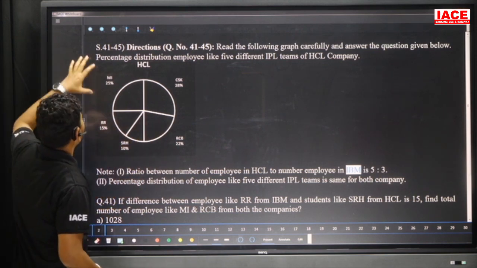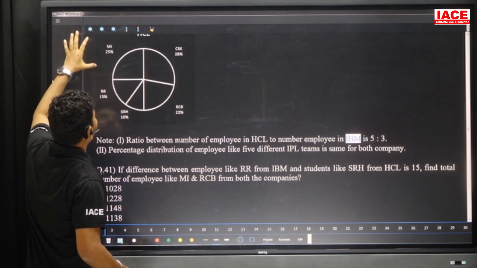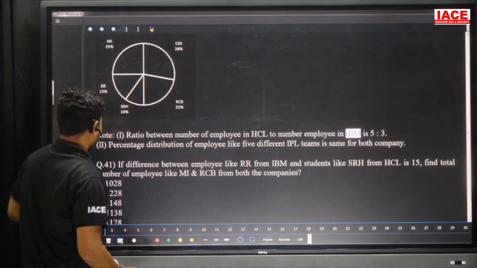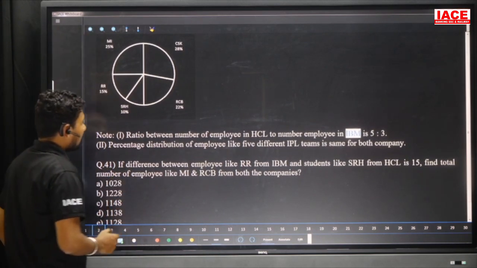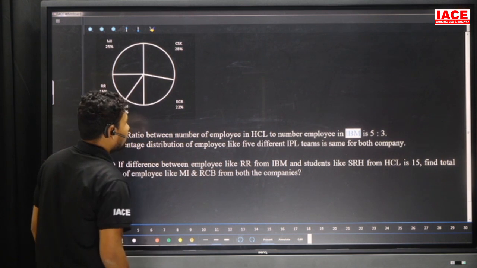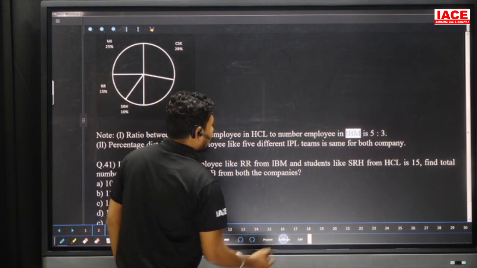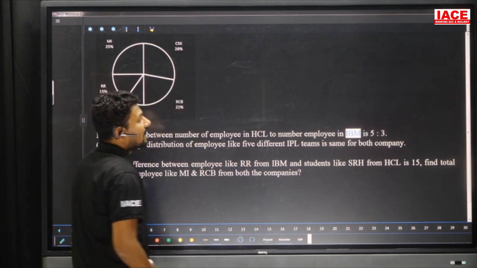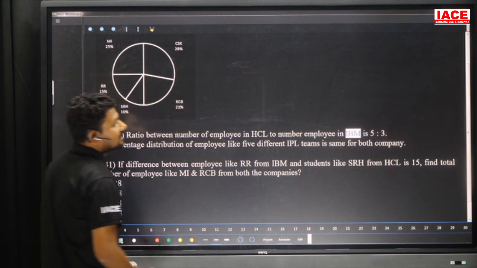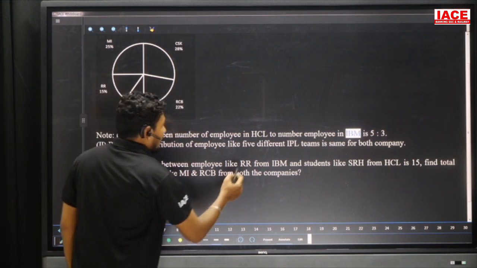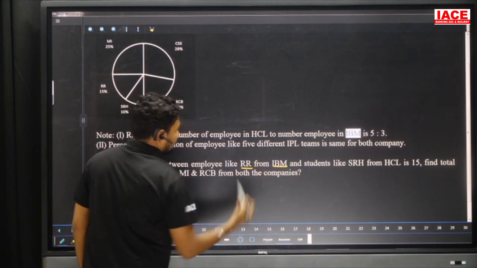Look at the question directly. Question 41: if the difference between RR from IBM and SRH from HCL is 15, we need RR from IBM.